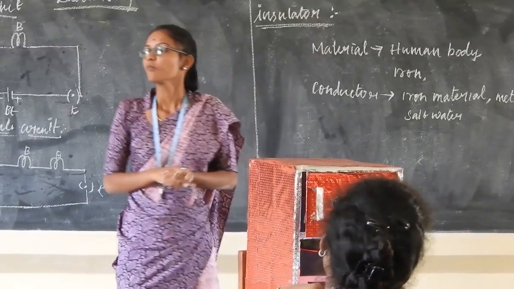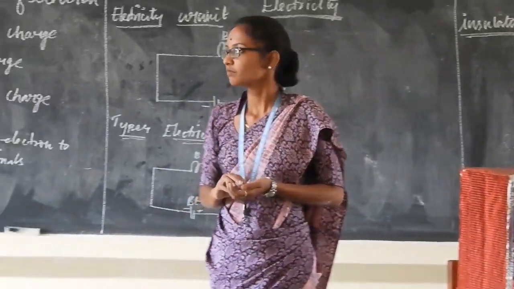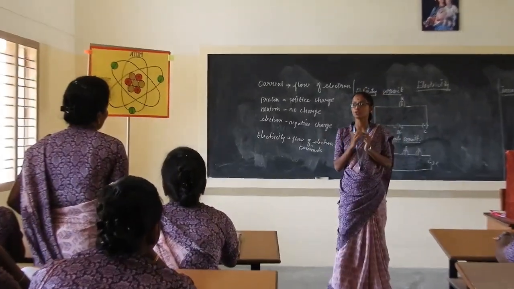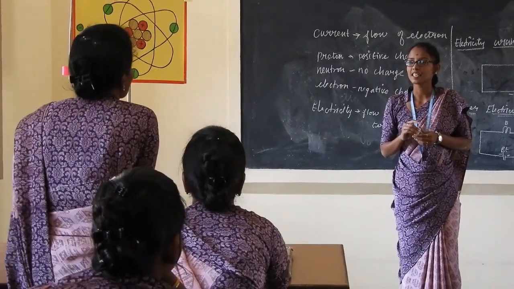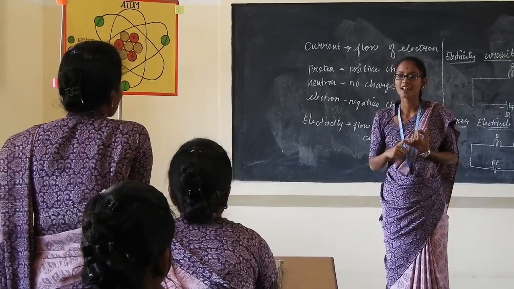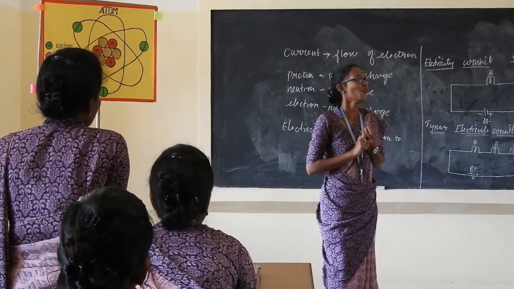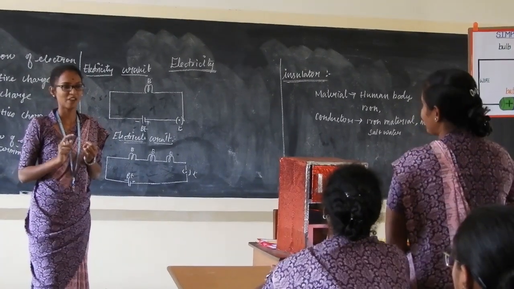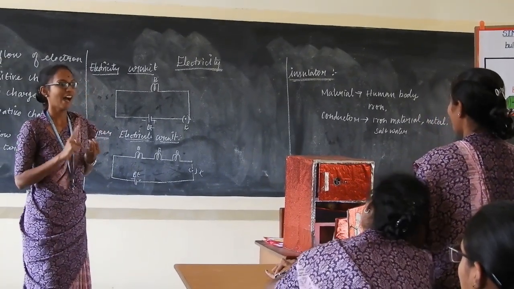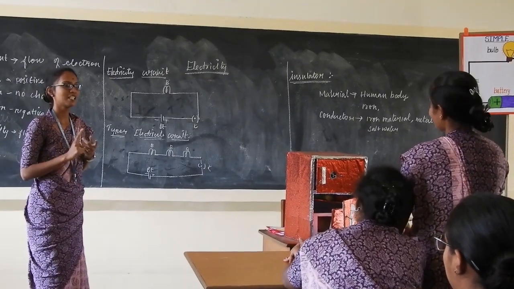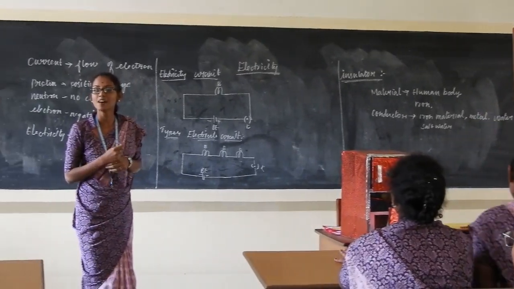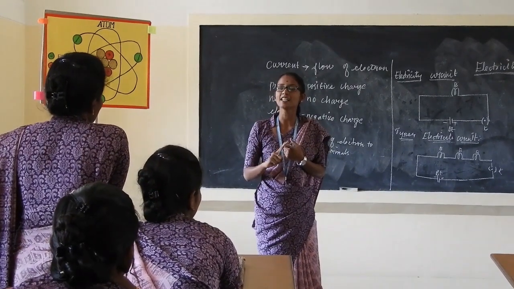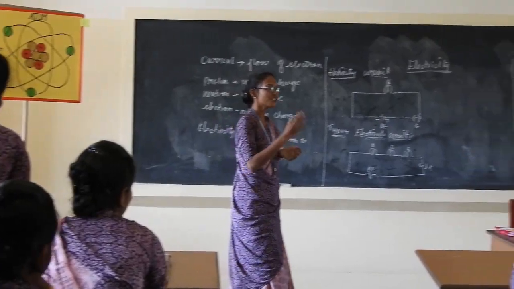Okay, yes. Vali, stand up. What are the four components we need to build the electric circuit? What are they? Proton? No. Who knows? Stand. Bulb, battery, wire, switch. Very good. Sit down. Then what are they? Bulb, wire, battery, and switch. Yes, very good.